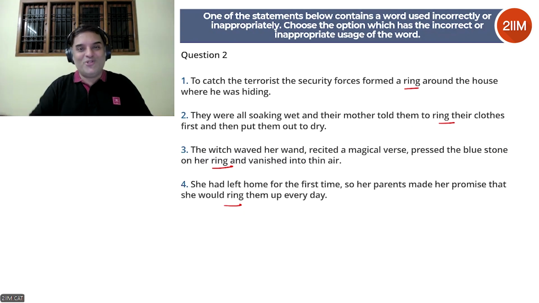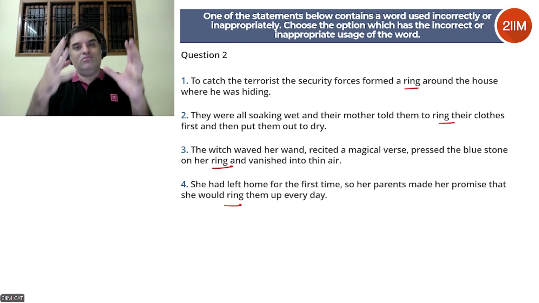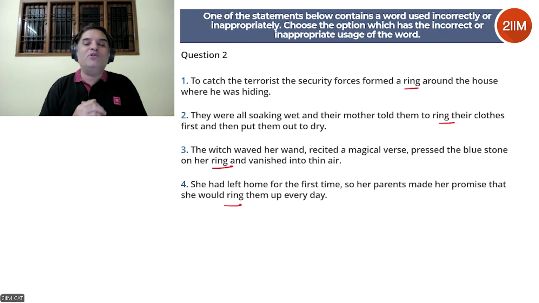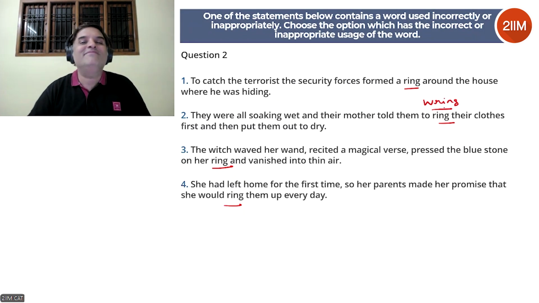That's what we typically do, right? Before hanging the clothes to dry, we typically, especially in India, wring it. Nowadays we have washer and dryer, but if you're drying it out in the sun, you will typically wring it, squeeze it to take the water out and then put them to dry. But it's not R-I-N-G. The spelling for that is W-R-I-N-G.